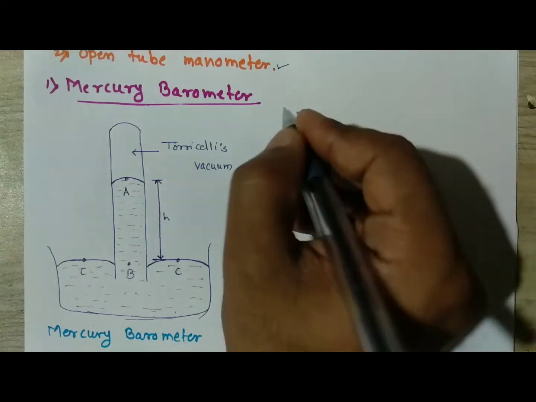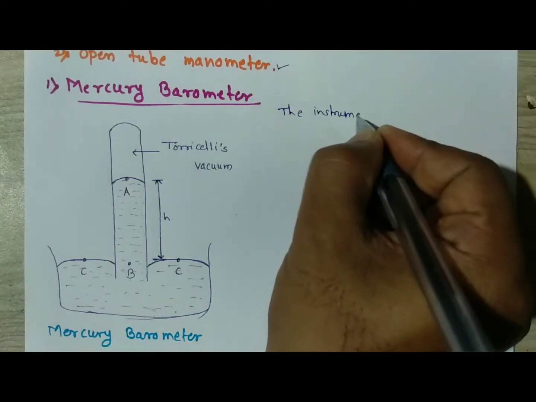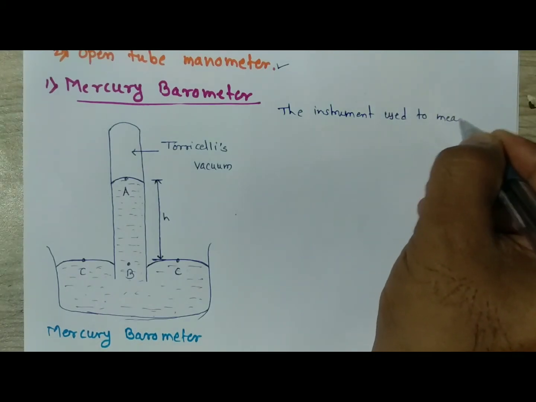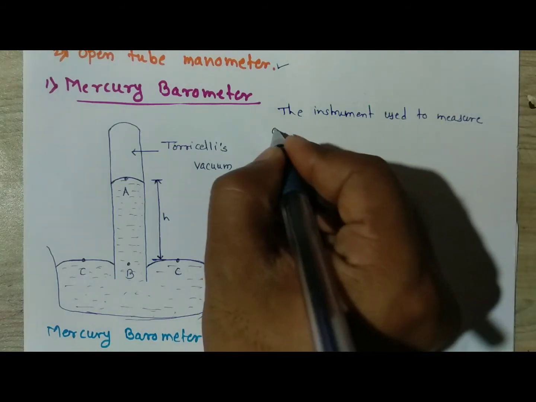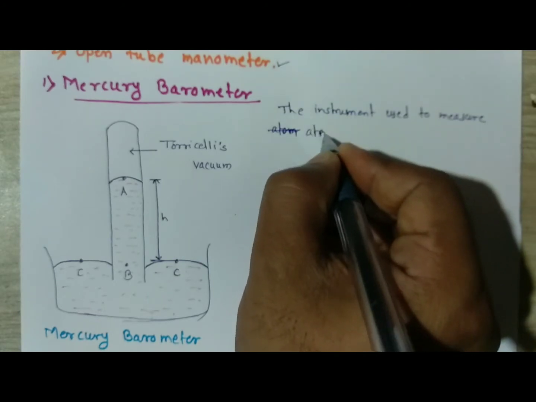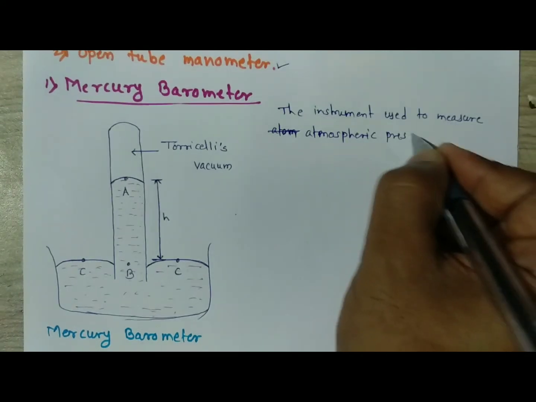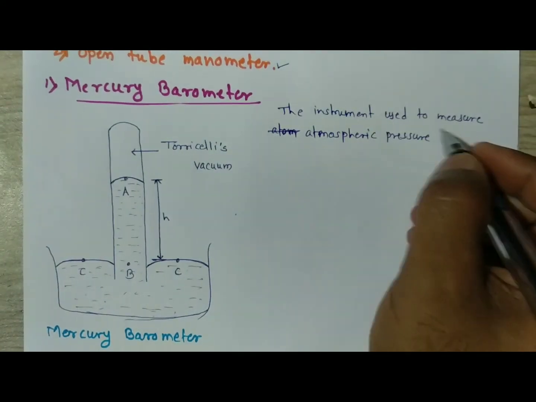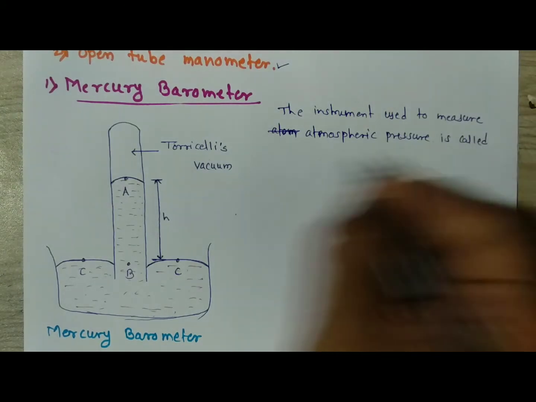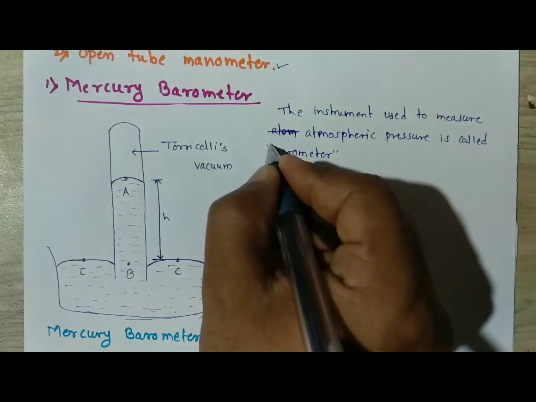The instrument used to measure atmospheric pressure is called a barometer.